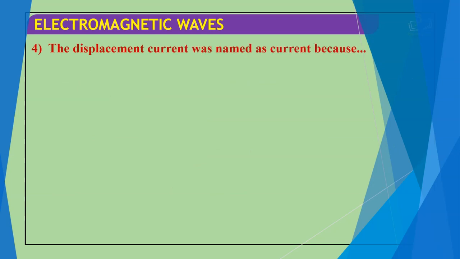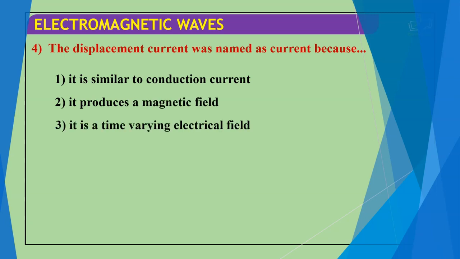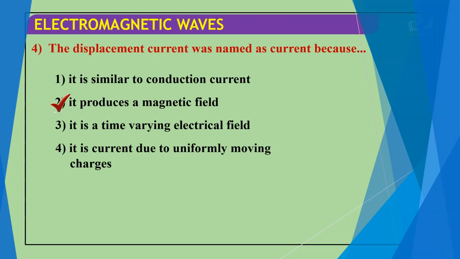Next question we have. A displacement current was named as current because it is similar to conduction current, it produces a magnetic field, it is a time-varying electric field, or it is a current due to uniformly moving charge. The correct answer for this question is, it produces a magnetic field.